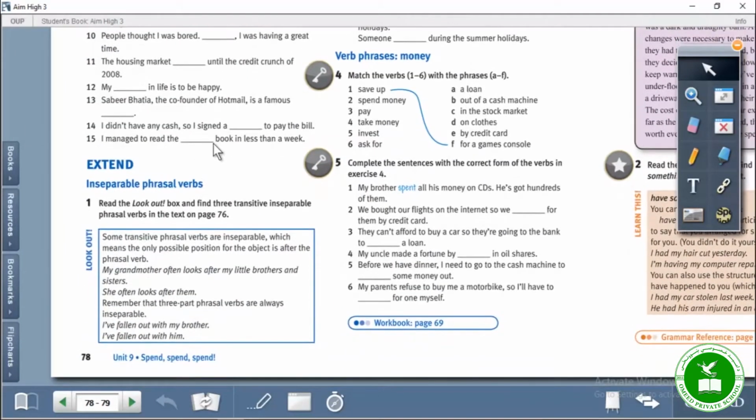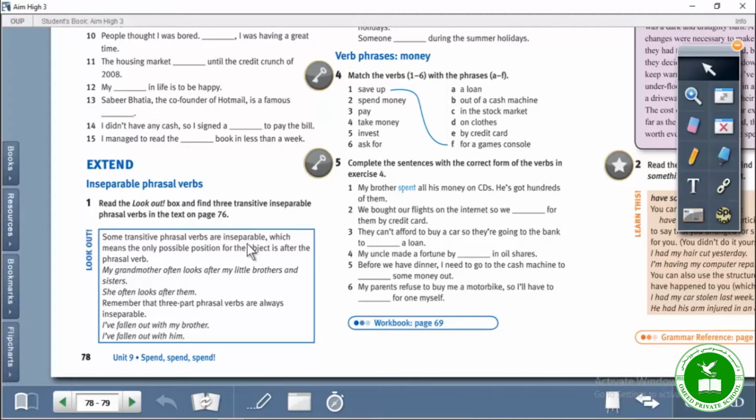It's extend. Inseparable phrasal verbs. Alright, I'm sure you remember phrasal verbs, and we have talked about separable and inseparable phrasal verbs. Let's just have a look at this. Read the lookout box and find 3 transitive inseparable phrasal verbs in the text on page 76. You go to page 76 and find examples of transitive inseparable phrasal verbs. Let's read this. Some transitive phrasal verbs are inseparable. We have studied that before.